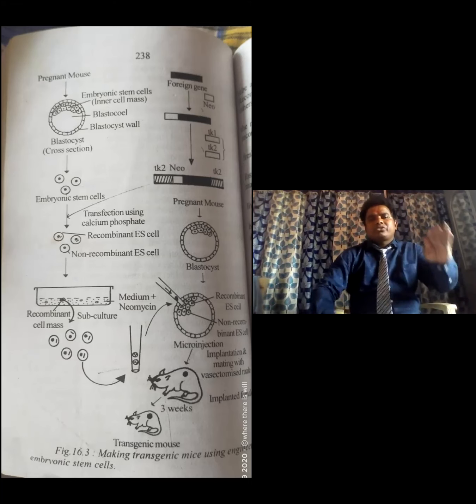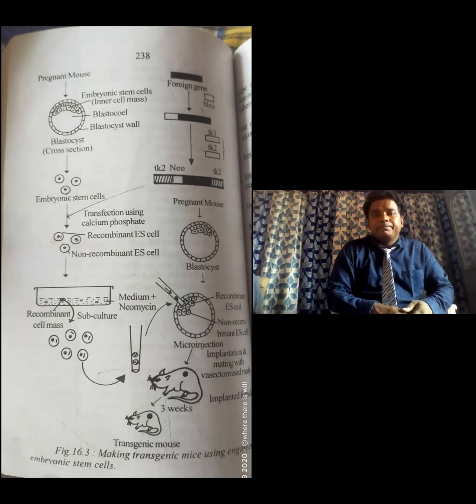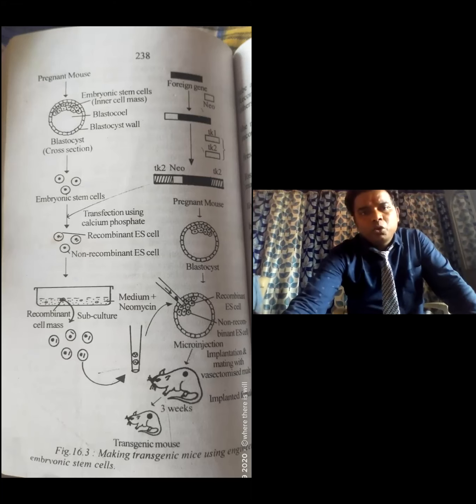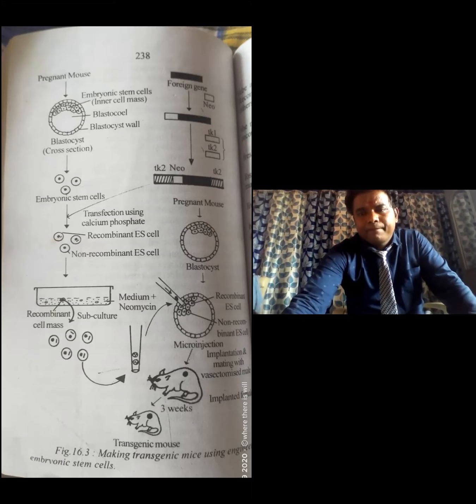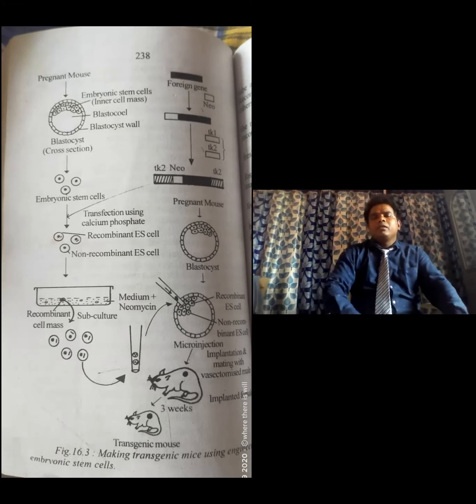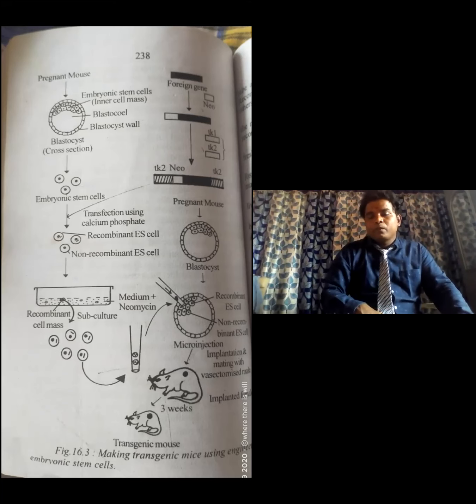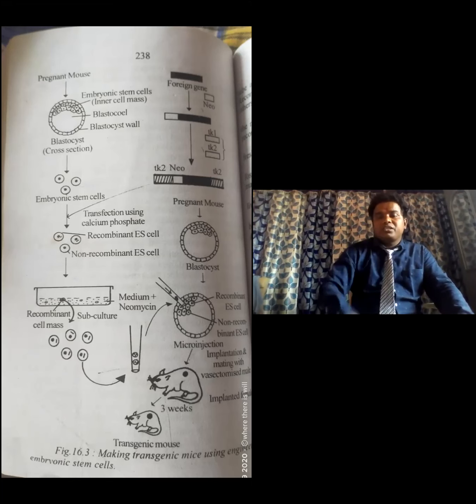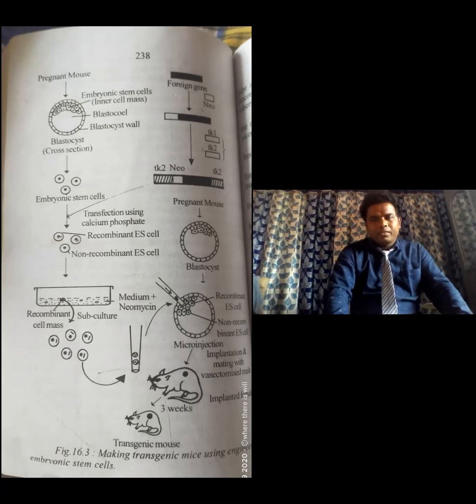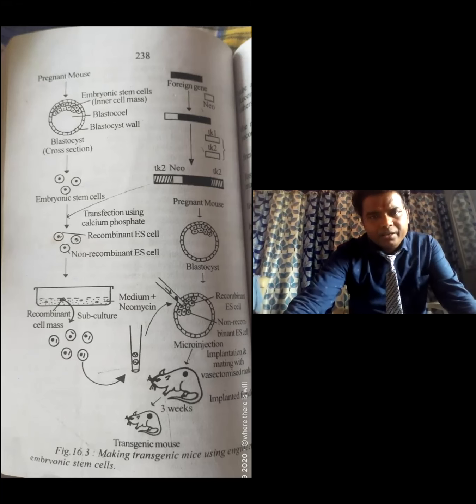That is the first step. The second step: we choose a foreign gene, whatever it may be, such as a coagulating factor gene, anticoagulating factor gene, diabetic genes, cancer cell genes, milk production genes, or growth genes.